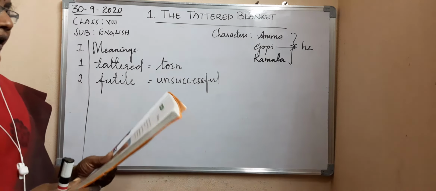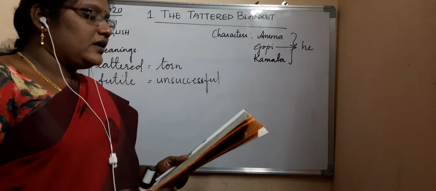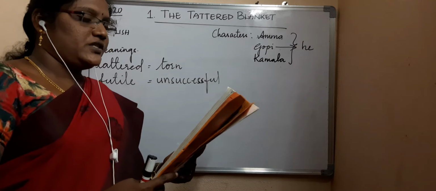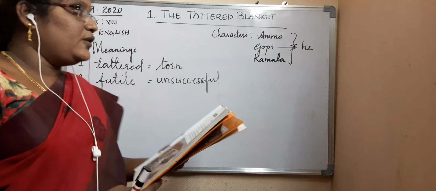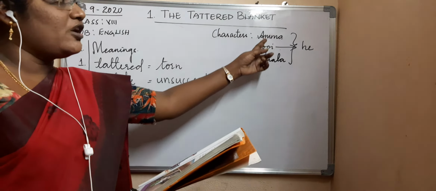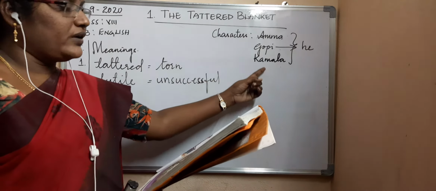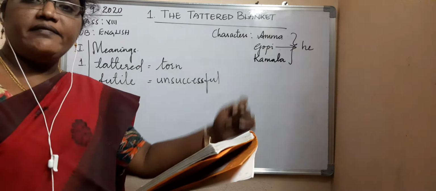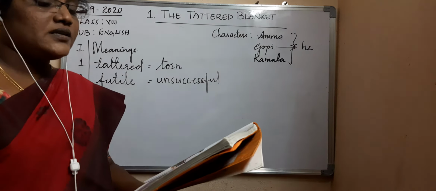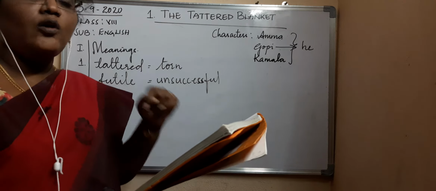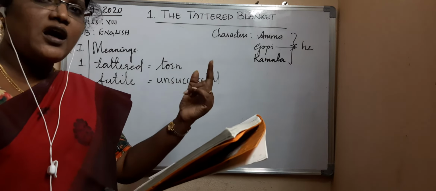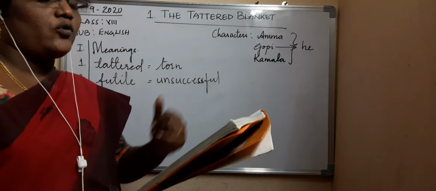Okay, children, then see this next line. "Kamala, there is somebody at the gate," she said. Somebody is in a car. Then who is Kamala? Kamala is a daughter of Amma. So she called out for Kamala: "Kamala, there is somebody at the gate." Someone has come, and that too somebody in a car. How can she understand that someone has come in a car? Because she can hear the sound of the horn.